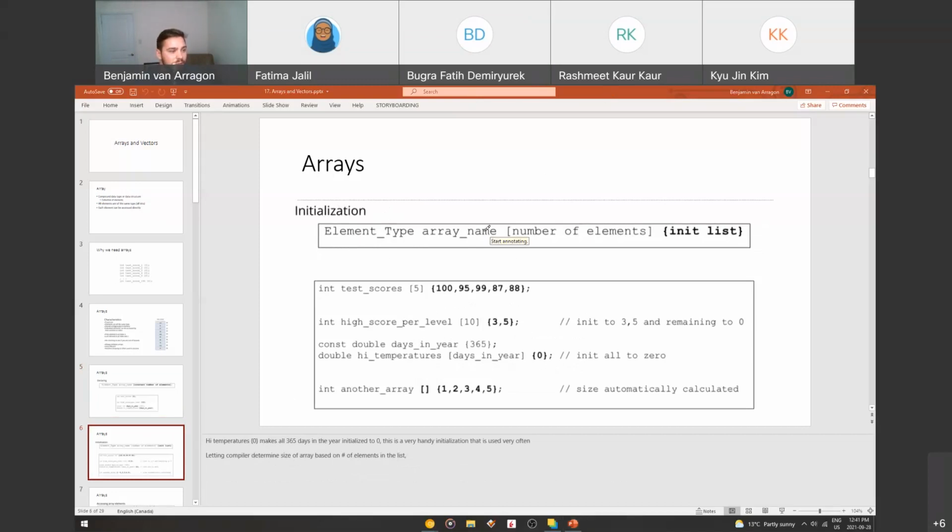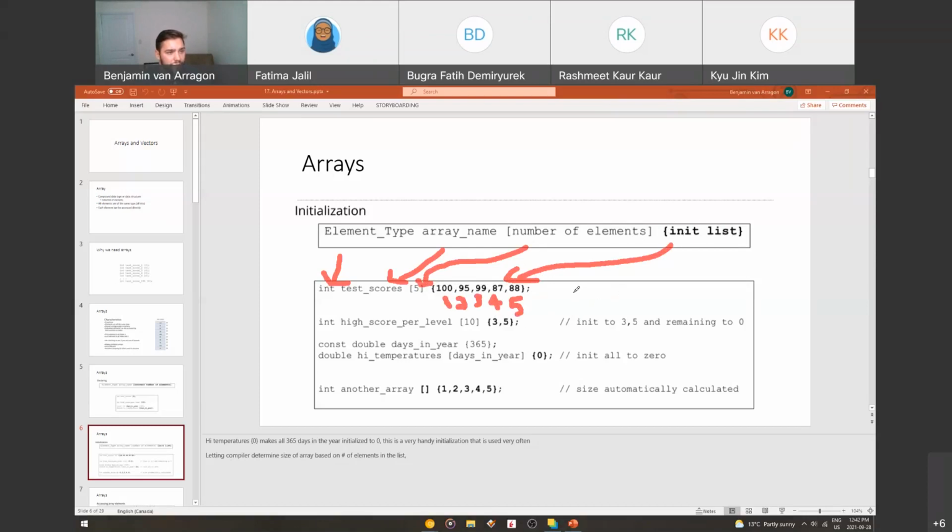So this would be int. That's your element type. The array name is test scores. The number of elements is going to be 5, as we can see here. And then our initialization list, you use curly braces for. And here we can see we've got 1, 2, 3, my drawing's horrible, 4, and 5. So you have to do the same size for the initialization list. So those are my test scores, 100%, 95%, 99, 87, 88, right?